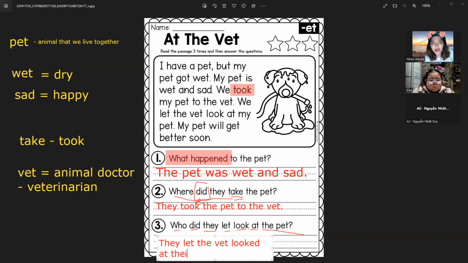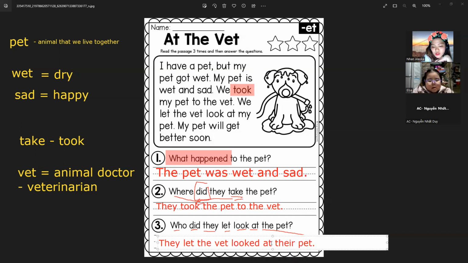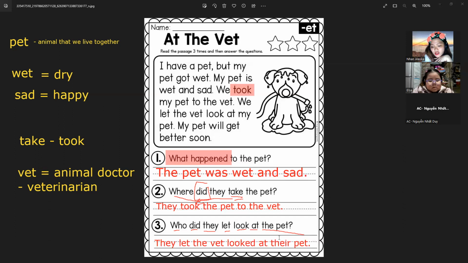It's not our pet, but his pet, their pet, right? Teacher, why do we use their? Because we have the pronoun they, right? Their is used to indicate a certain pronoun. It changes the subject pronoun they to their pet, followed by a noun.